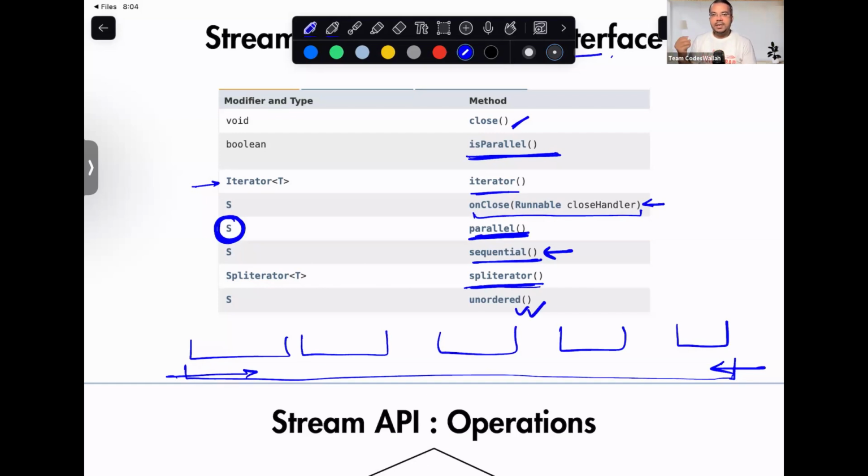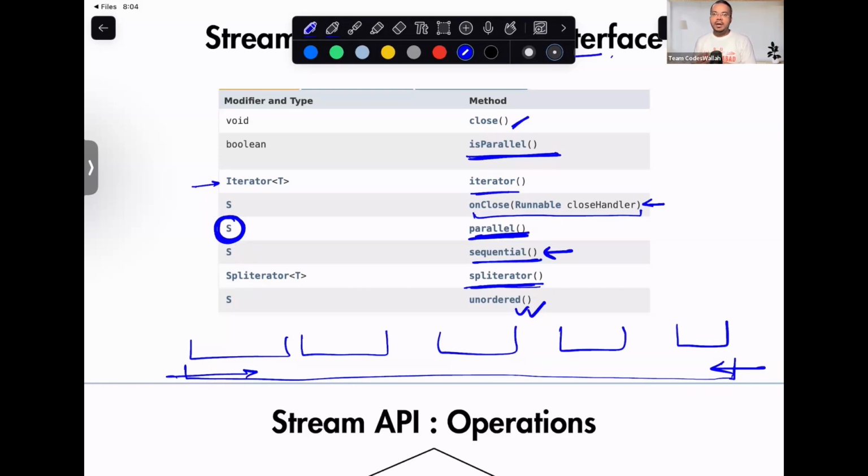If the data at your source is sorted, then whatever operations you perform, even parallel operations, they will guarantee the order. Any operations that you perform over a stream whose source data is sorted, the parallel operations will ensure that the result will also be sorted.